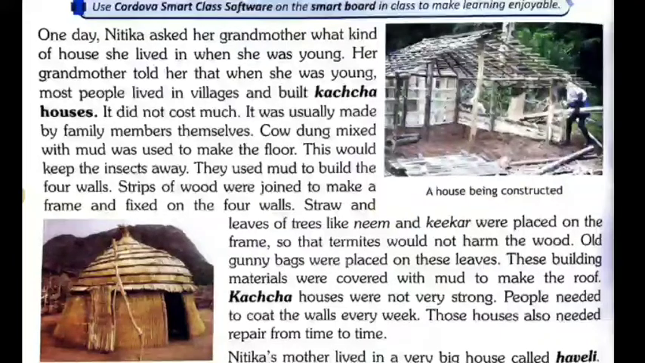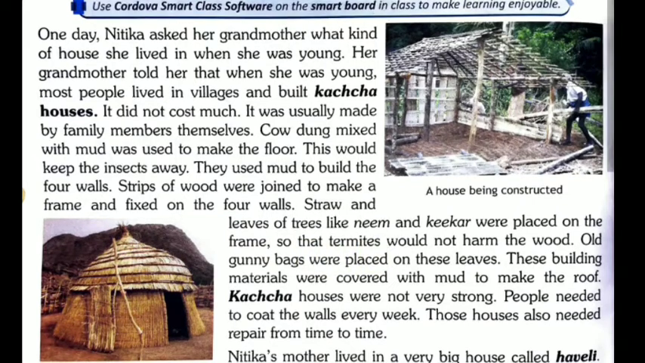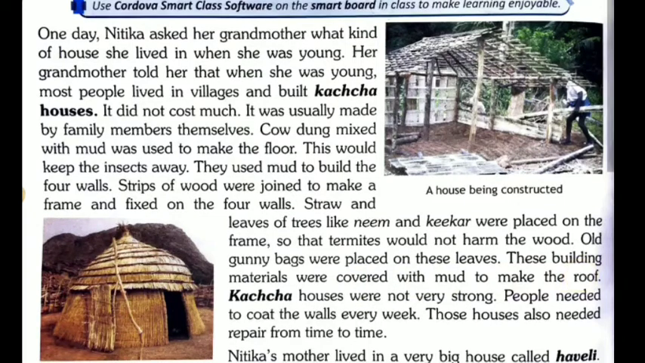Straw and leaves of trees like neem and kikar were placed on the frame. उस फ्रेम के ऊपर रख दी जाती हैं so that termites would not harm the wood. Termites are, जिसे हम कहते हैं बिल्कुल एक दीमक जैसे छोटे छोटे इंसेक्ट्स होते हैं जो वुड को खा जाते हैं. So old gunny bags were placed on these leaves. These building materials were covered with mud to make the roof. अब इस बिल्डिंग मटेरियल को किससे कवर करके रखा जाता है? मड से कवर करके रखा जाता है जिससे एक रूफ बन जाती है.